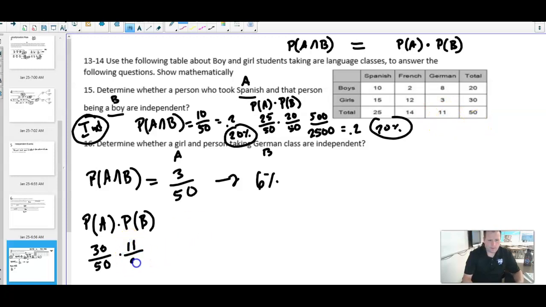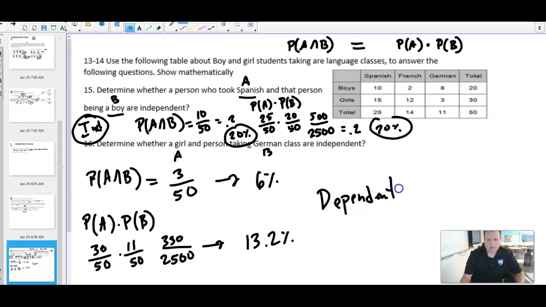I multiply those two together and get 330 over 2,500, which gives 0.132, or 13.2%. These are different, so I would say these are actually dependent if you look at it mathematically that way. That's how we find out if something is independent of something else.